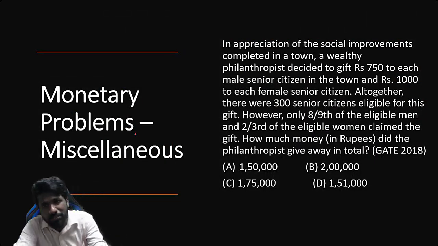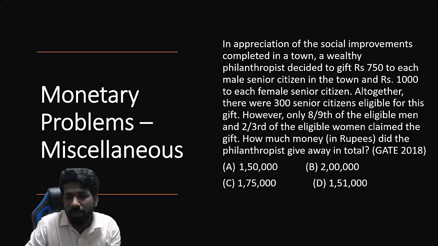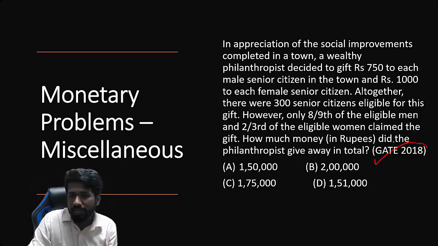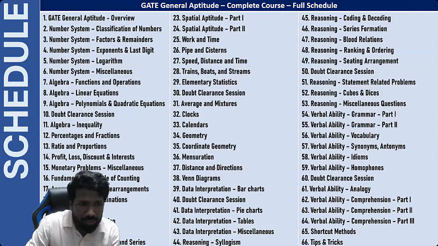अभी miscellaneous monetary problem भी पूछ सकता है. Miscellaneous monetary problem मतलब profit loss discount भी monetary problem है, लेकिन वो percentage involved monetary problem है. बिना percentage involved problems भी आ सकता है monetary problem से. This is an example from 2018 GATE exam. So that is about this unit, percentage, fractions, and its related topics.